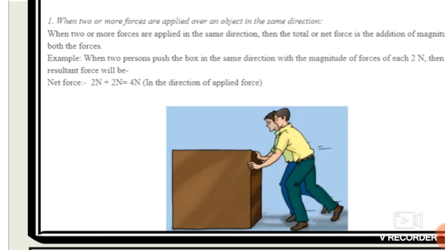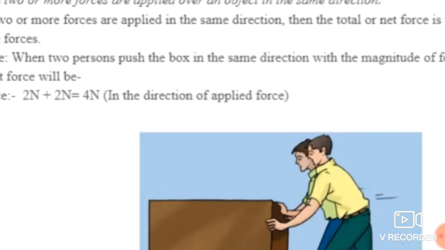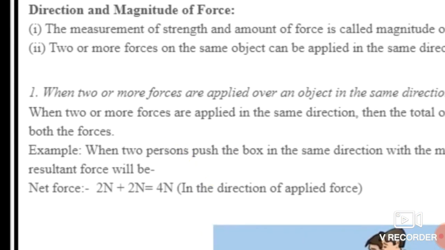So what will happen? Here I repeat the first point: when two or more forces are applied. Two or more forces means, suppose one person applies force, that is one force. Whenever two persons are there, two forces are applied. If there are three persons, then three forces are applied.